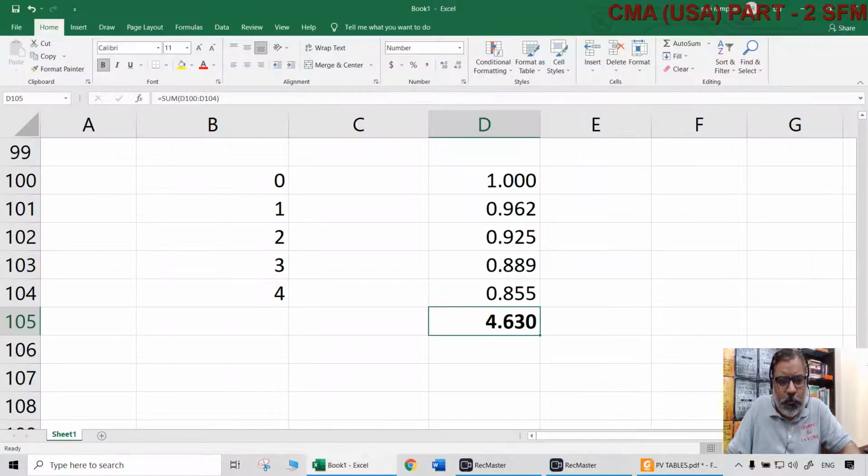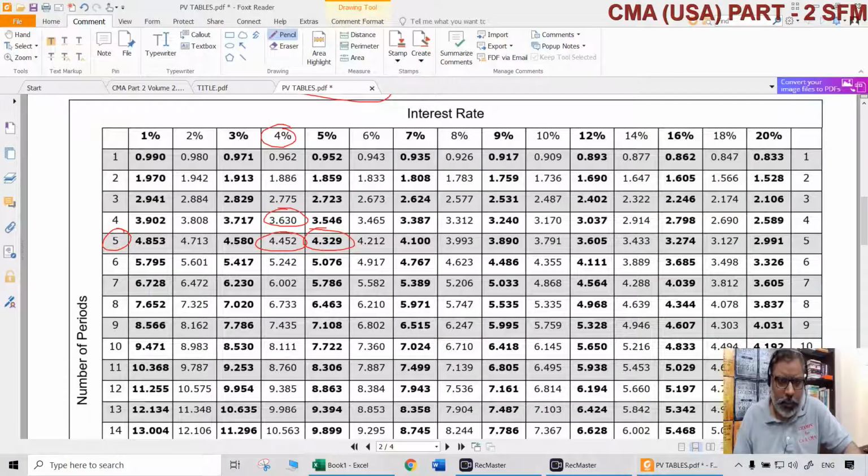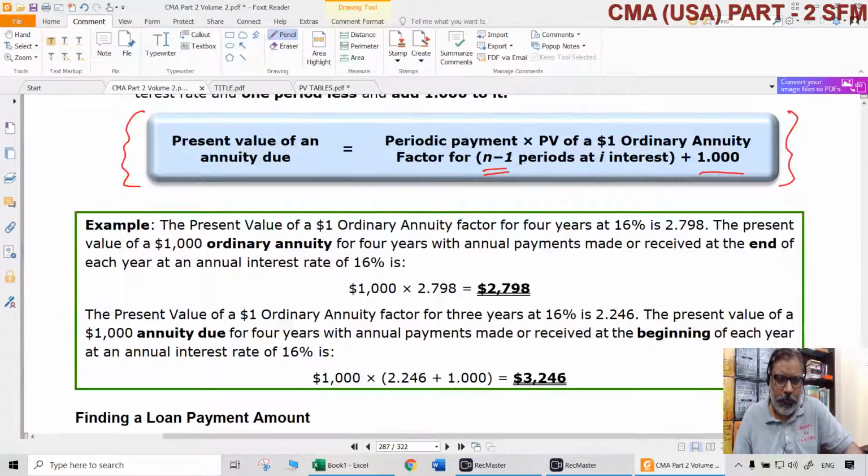Plus 1, 4.63. That's what we got. Same thing. So, how to get annuity factor for an annuity due, present value we are talking, is you have to take from the table PVIFA for n minus 1 periods, then add 1.